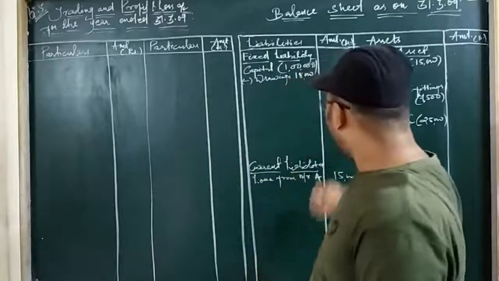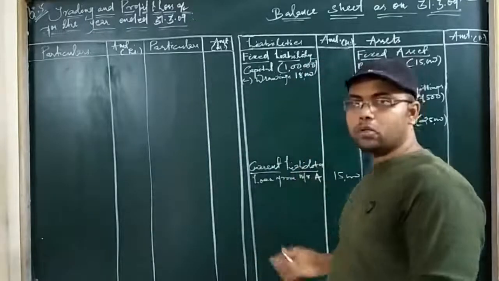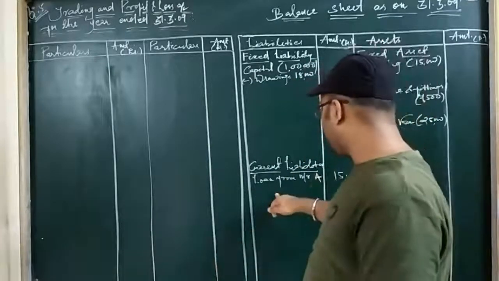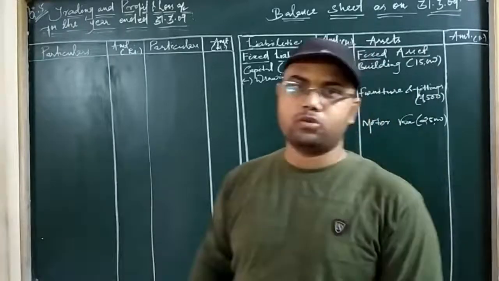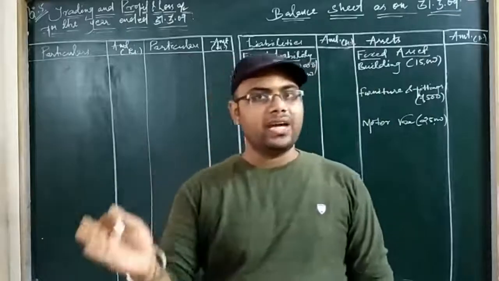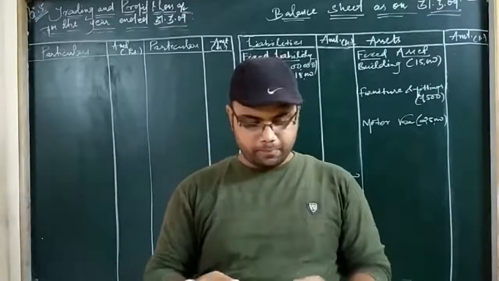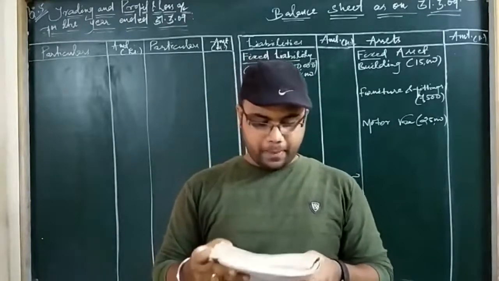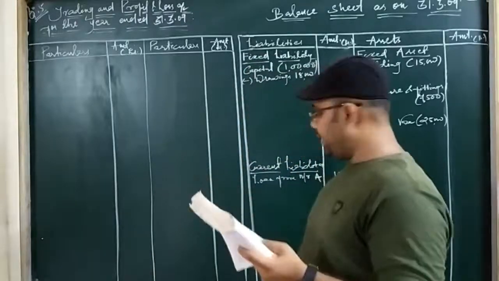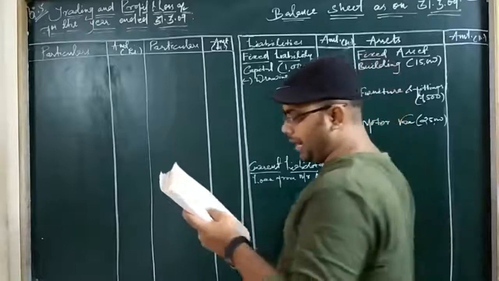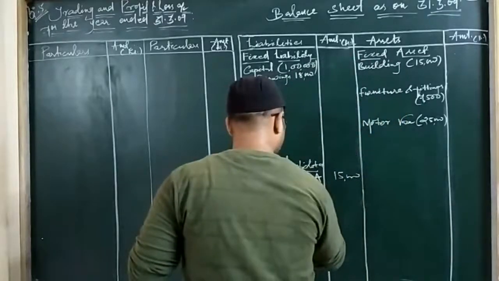No issue, because finally all the items are going to add up. So I will write in the head fictitious liability. Then interest paid on above. So we have taken a loan from A of 15,000. And that loan carries 12% interest.